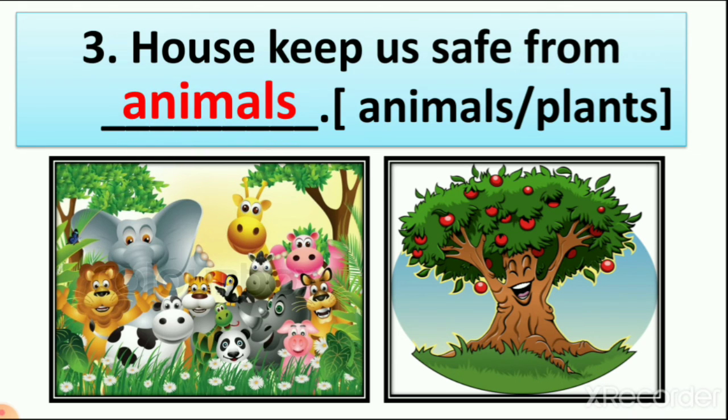Yes, animals. Why? Because animals can kill us, whereas plants do not kill us. Right? So we can stand near plants, but we cannot stand near animals. Why? Because a house keeps us safe from animals. So I write here animals. I circle the animals because animals are the right answer.